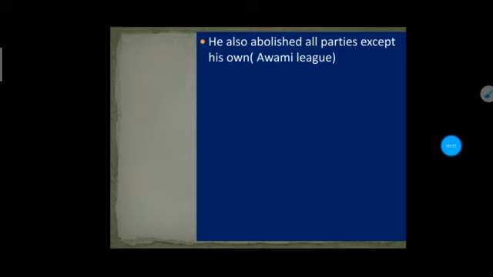So finally, as you all understand, he banned all the parties, and only his party, the Awami League, was given permission. As you all know, any political party's leader who gets a position never wants to lose it, so they use whatever strategies they want. For that reason, he abolished all the parties except his own, the Awami League.